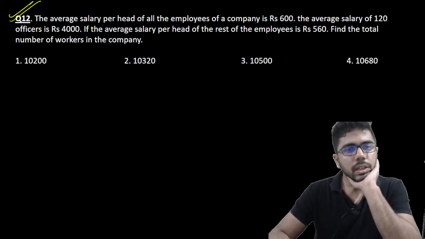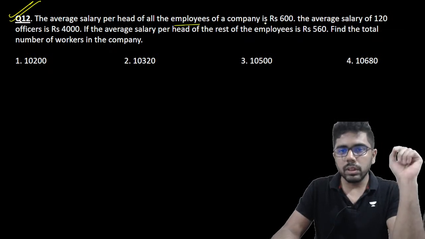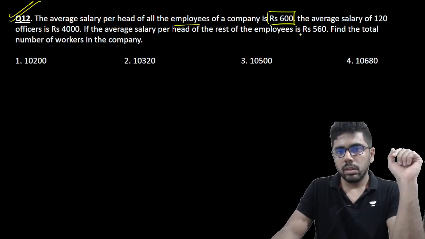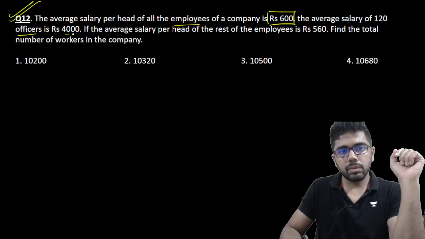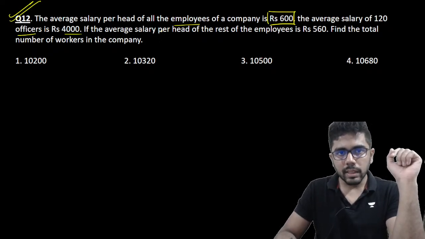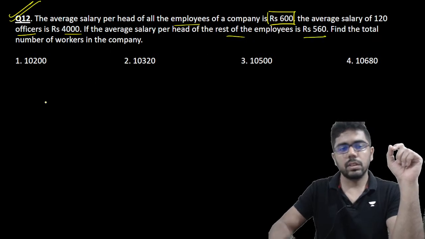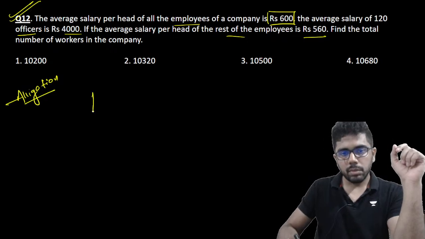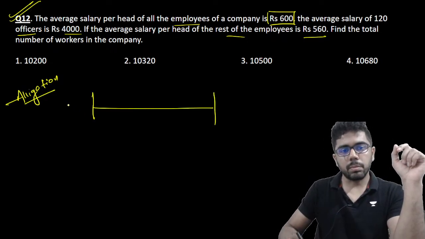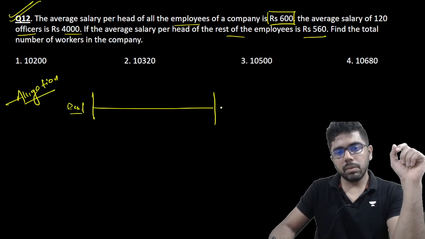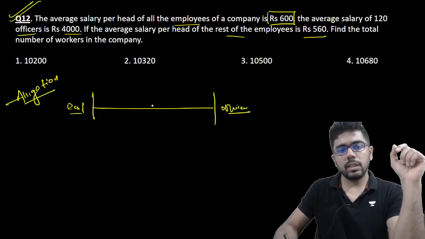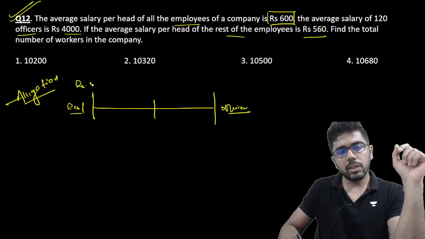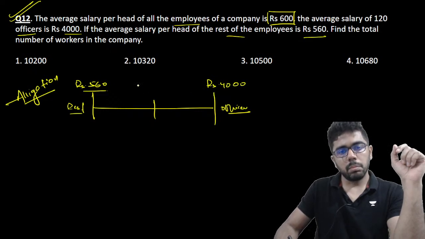Alright, let's see this. The average salary per head of all the employees is 600. The average salary of 120 officers is 4000. And the average salary of the rest of the employees is 560. Again, the most challenging part is not solving allegation, but drawing the diagram and putting the values properly. So rest of the employees on one side and officers on the other side. The average of the rest of the employees is 560, the officers' average is 4000, but the overall average of all the employees is 600.